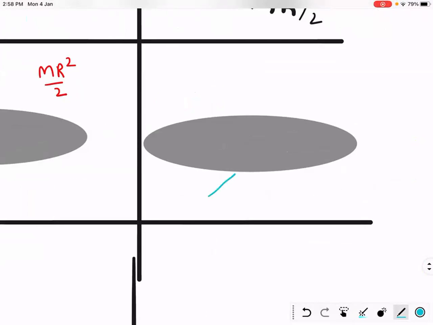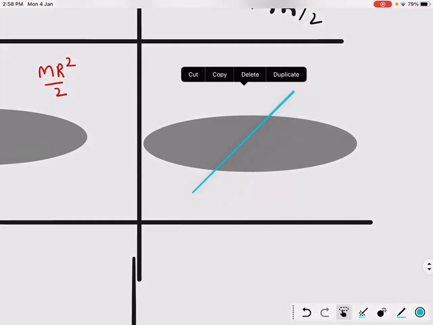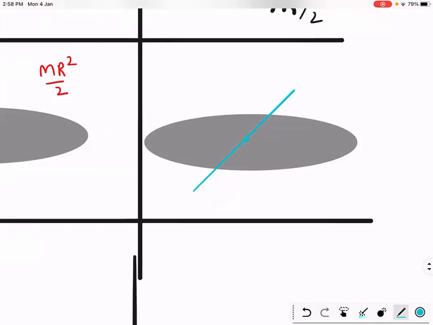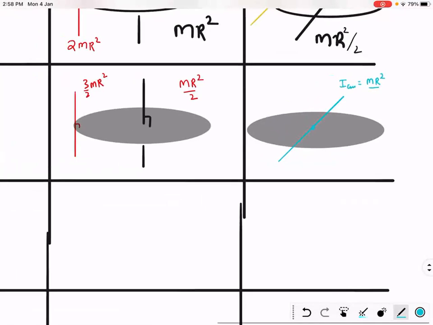Assume an axis like this, passing through center of mass. Mr square by what? 4.